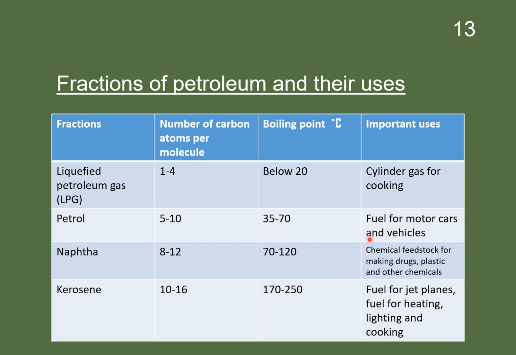Naphtha: number of carbon atoms per molecule is 8 to 12. Boiling point is between 70 to 120 degrees centigrade. It is used as chemical feedstock for making drugs, plastics and other chemicals. Kerosene: number of carbon atoms per molecule is 10 to 16. Boiling point is 170 to 250 degrees centigrade. It is used as a fuel for jet planes, and fuel for heating, lighting and cooking.